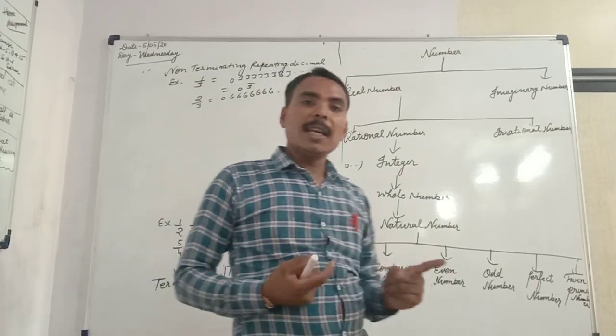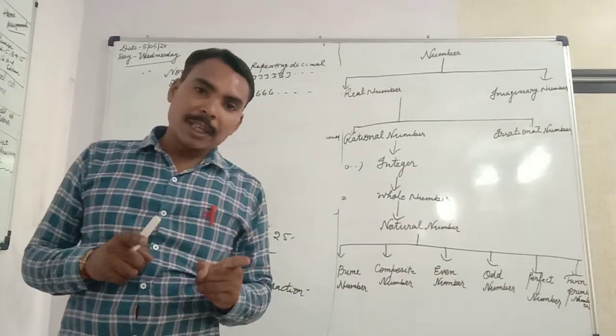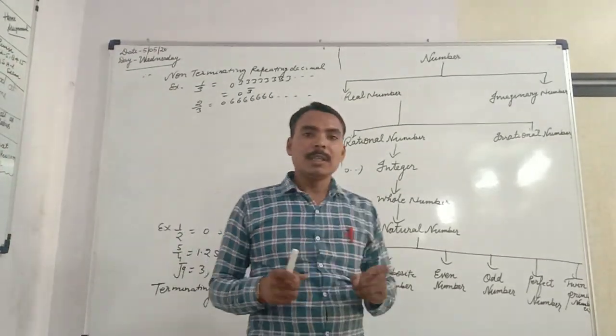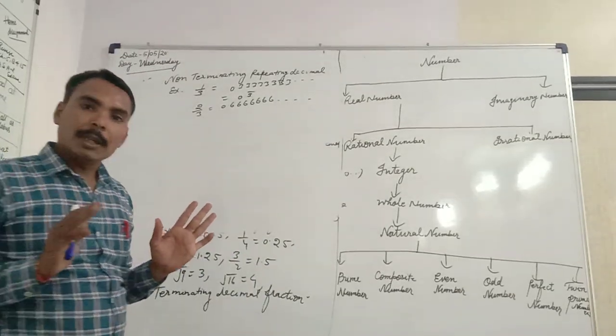Means we can say there are two parts of rational number. First is terminating decimal fraction and second is non-terminating but repeating decimal fractions. Clear? Irrational number.